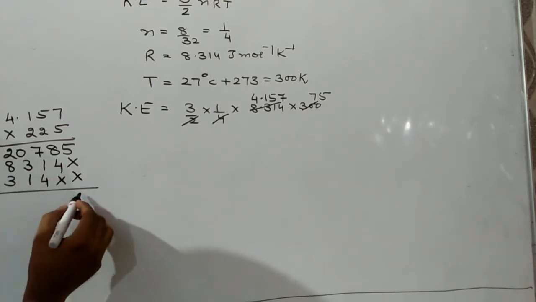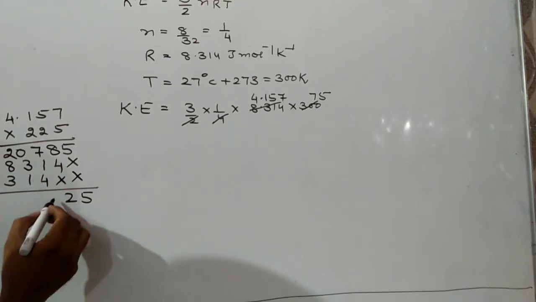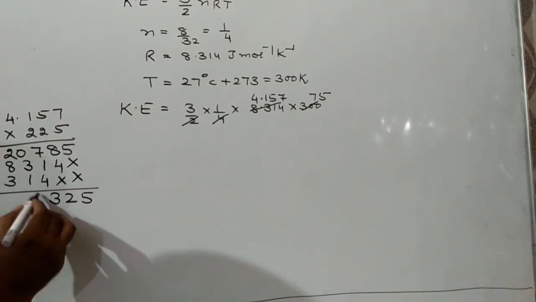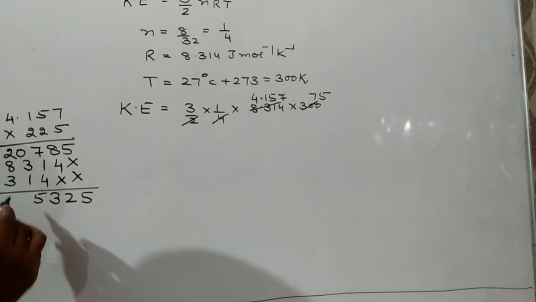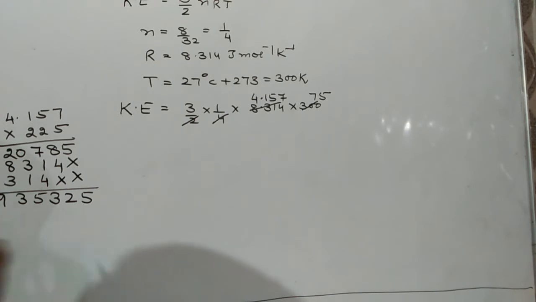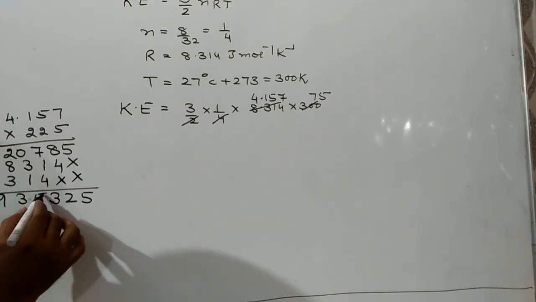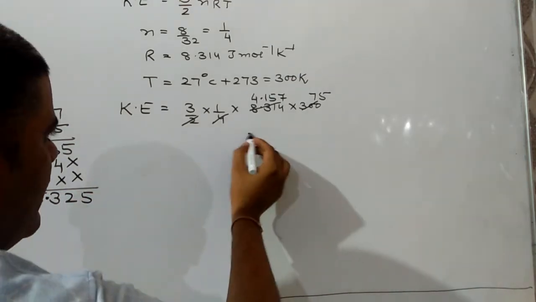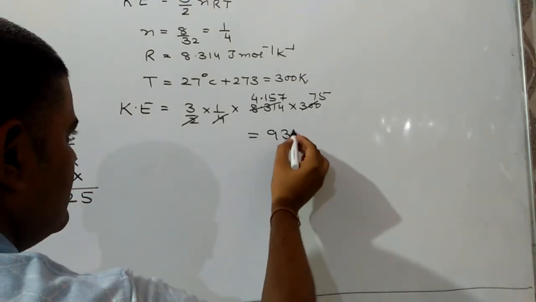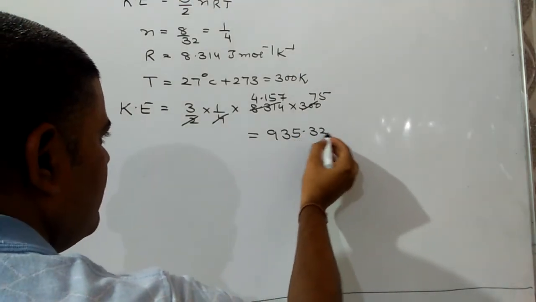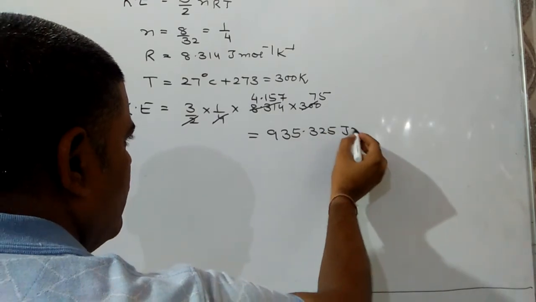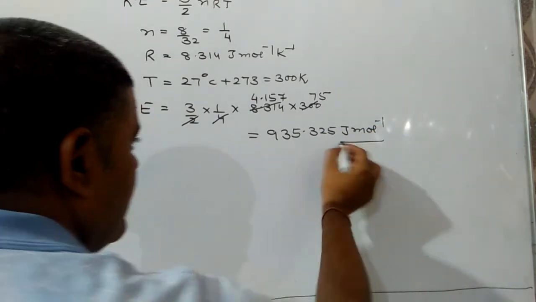That comes out to be 5, 12, 13, 5, then it comes out to be 13, 9. So answer will be 935.325 joule per mole. This should be our kinetic energy.